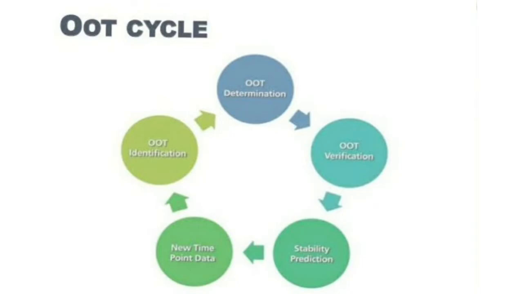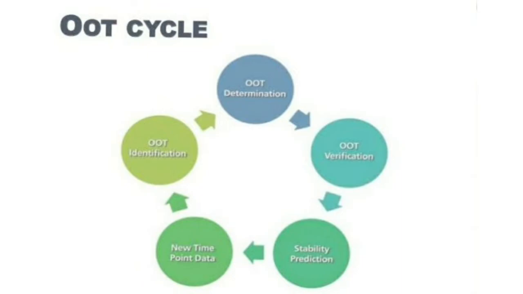The R&D department will also look at the problem: is the problem in the method, in the production process, or in process control? Whatever the problem is, they will rectify it. After that they will give us one new method. If there is any problem in that method, such as a wrong mobile phase or wrong column, that is the reason OT is coming, and they will give another method. Then we will start our whole stability study.